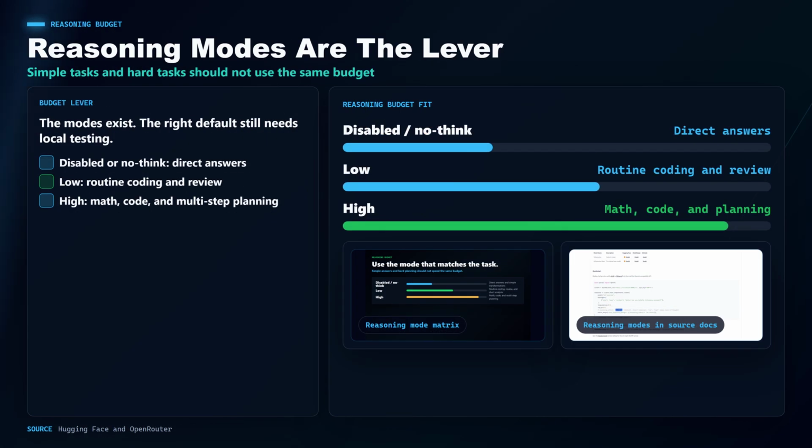One interesting production lever is reasoning mode. Tencent's model card describes no think, low, and high modes. OpenRouter lists reasoning levels across disabled, low, and high. That gives builders a familiar trade-off. Use a faster direct mode when the task is simple, and spend more reasoning budget when the task is math, code, or multi-step planning. The research supports the modes. The right default still needs your own testing.